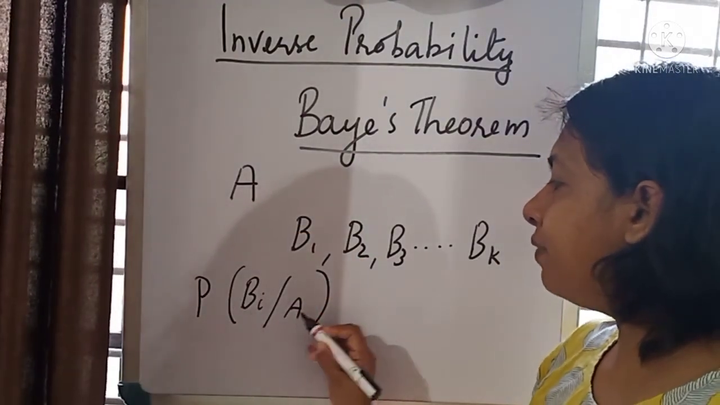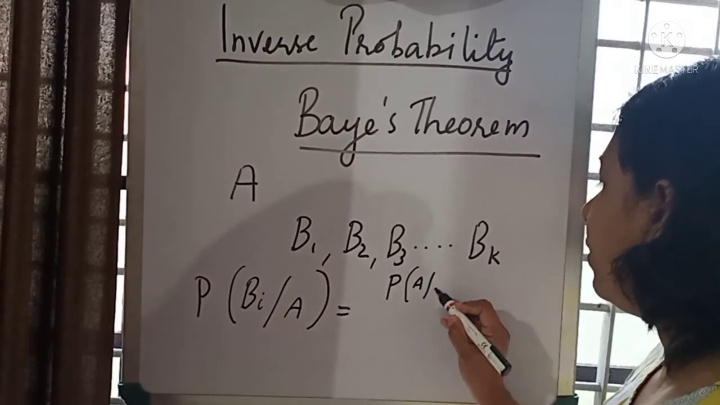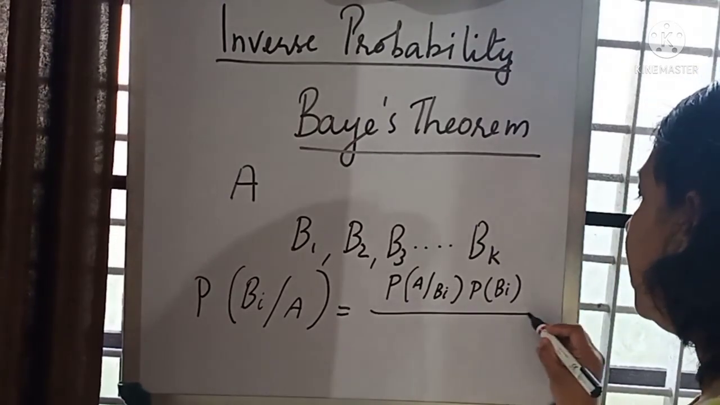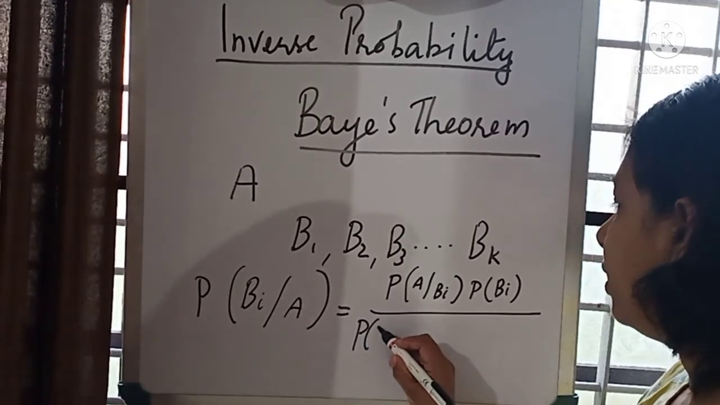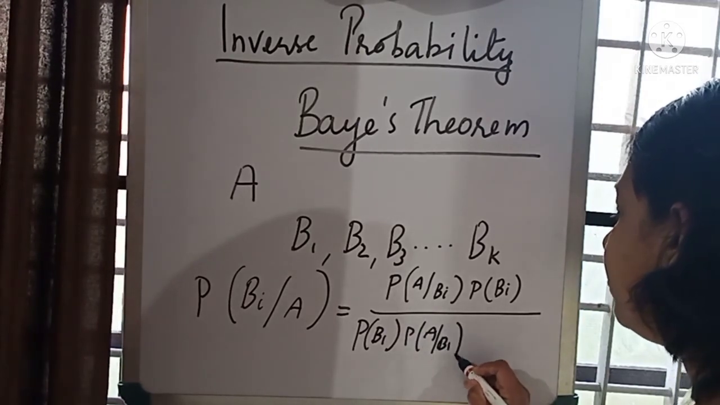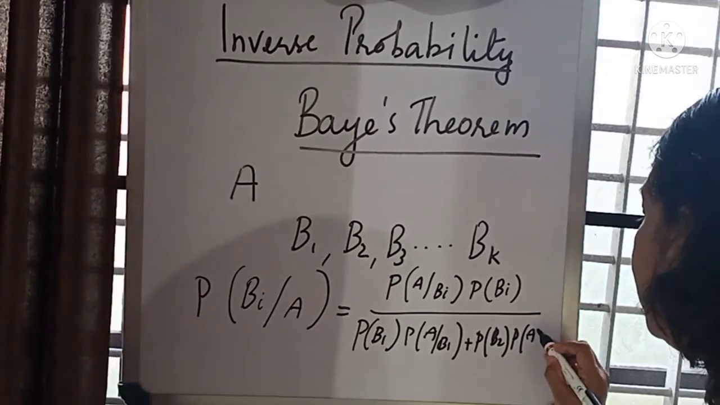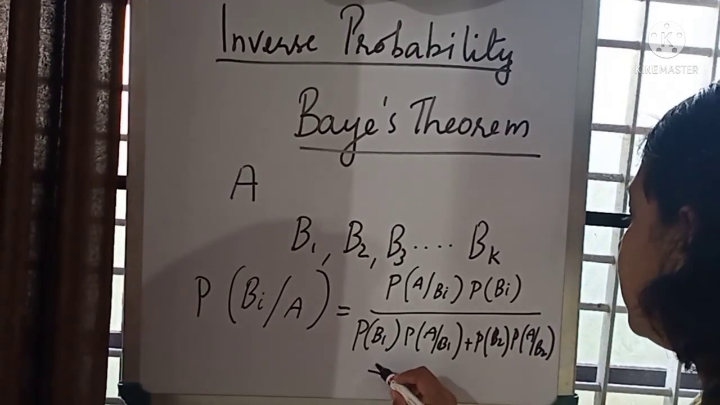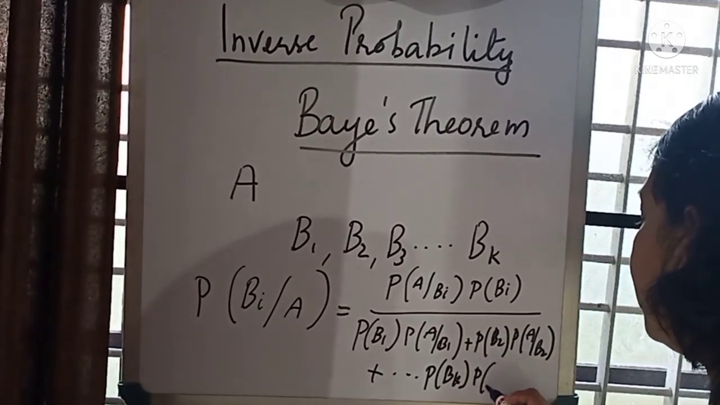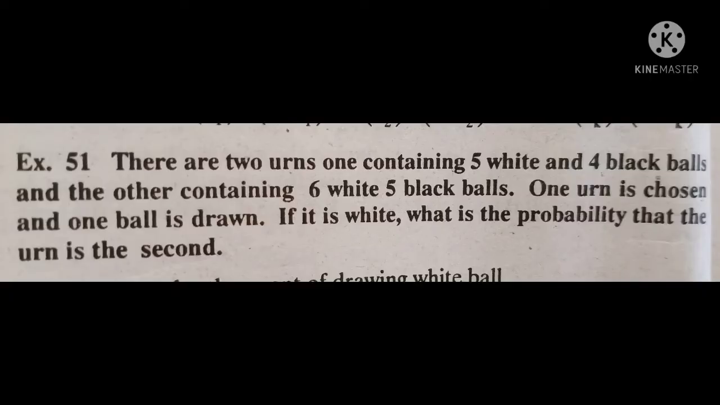So probability of Bi given A is equal to probability of A given Bi into probability of Bi divided by probability of B1 into probability of A given B1 plus probability of B2 into probability of A given B2 plus etc. probability of Bk into probability of A given Bk. This is the formula. Let's see an example.